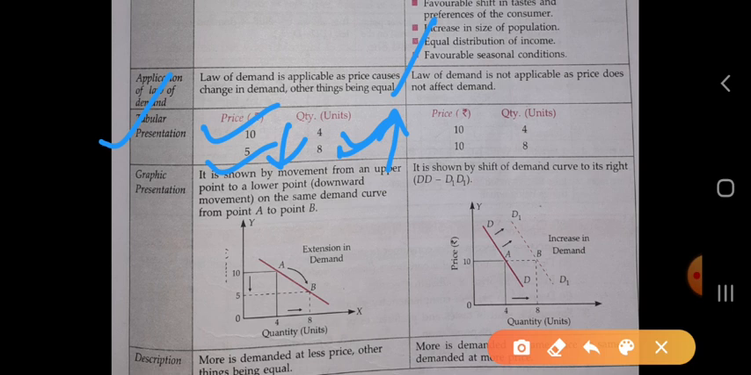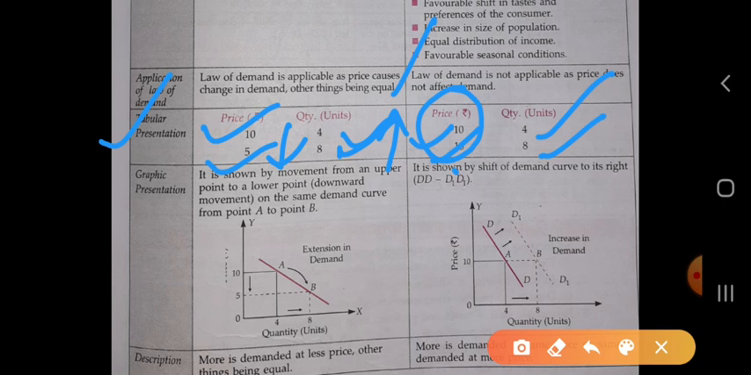In the case of increase in demand, we have taken here the price is the same. When the price is 10, consumer is demanding 4 units. When the price is also 10, then the consumer is demanding more of the commodity because it is the case of increase in demand, and we have taken that there is no effect of the price of any commodity.